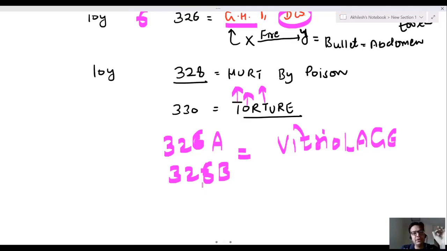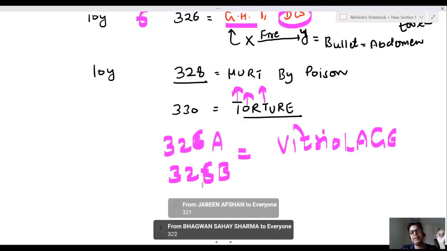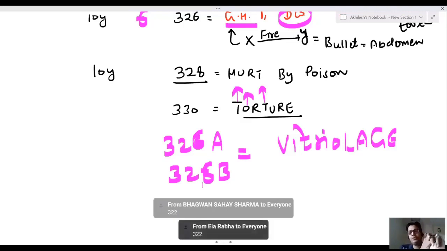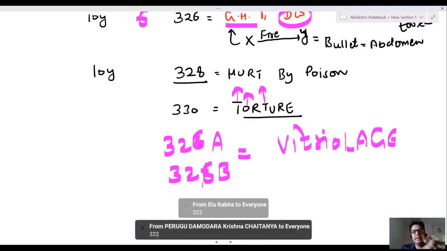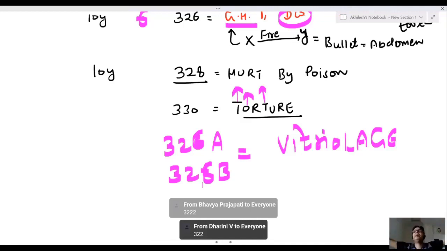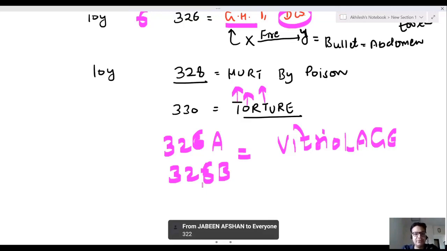Okay. Voluntarily causing grievous hurt is defined under which IPC? Definition of grievous hurt is 320. Voluntarily causing simple hurt is 321, and voluntarily causing grievous hurt is 322. It is in sequence.